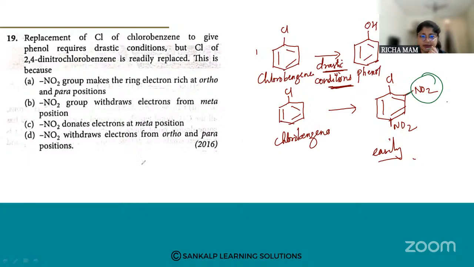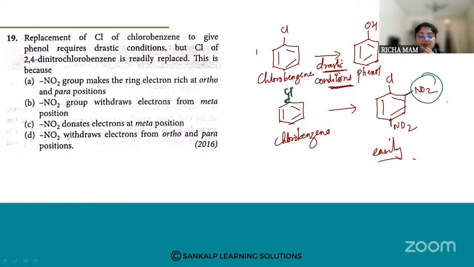When you write the resonance structures of nitrobenzene, you can see that the nitro group can easily withdraw the electron from the carbon which is bearing the chlorine group. It will make this C-Cl bond weaker, so the bond between the carbon and the chlorine will try to break.